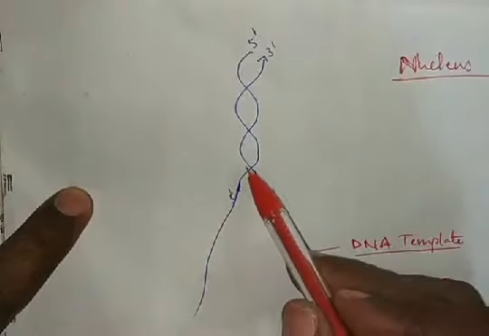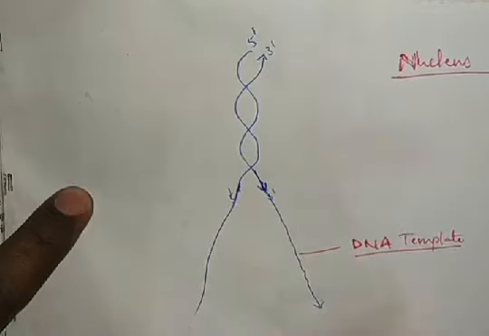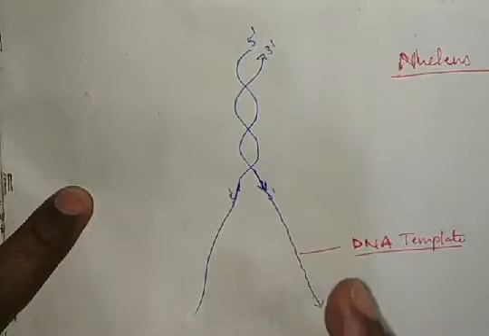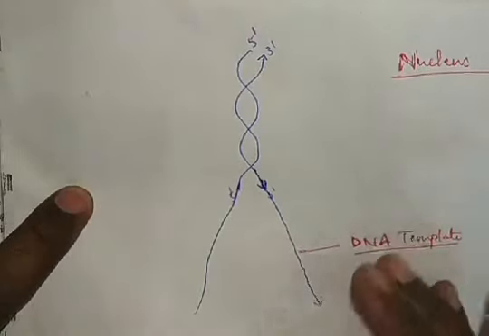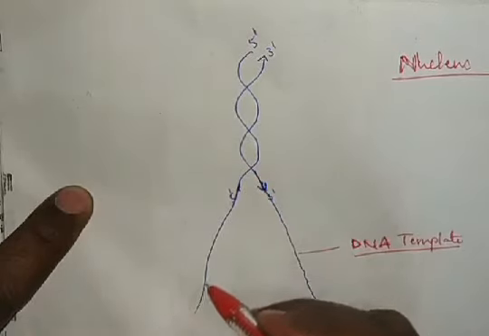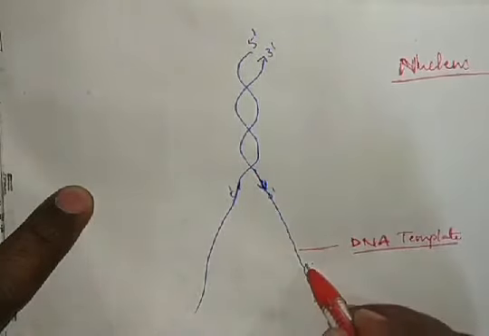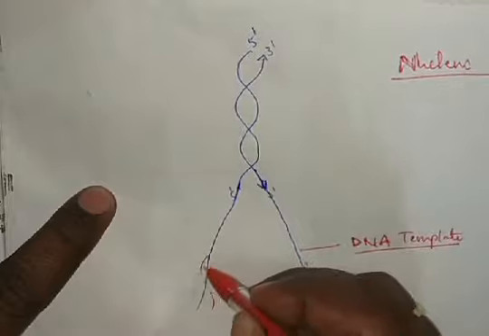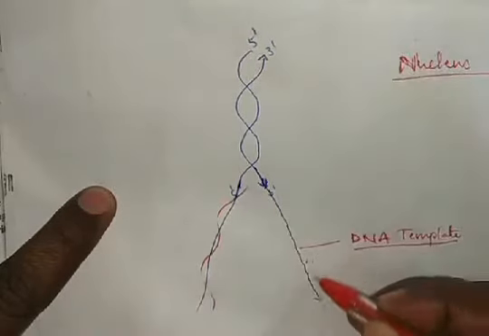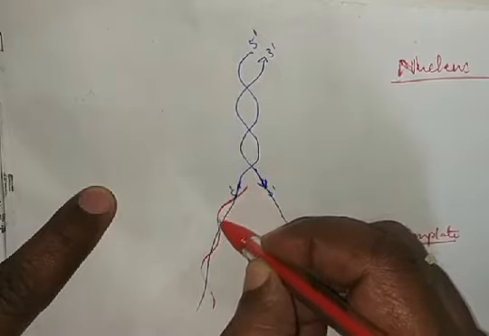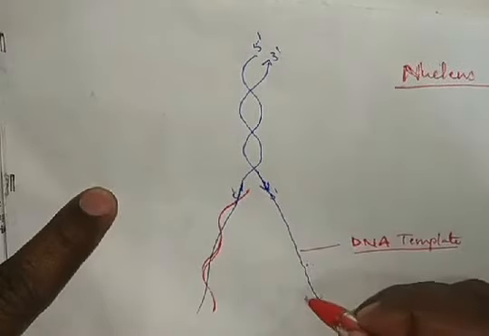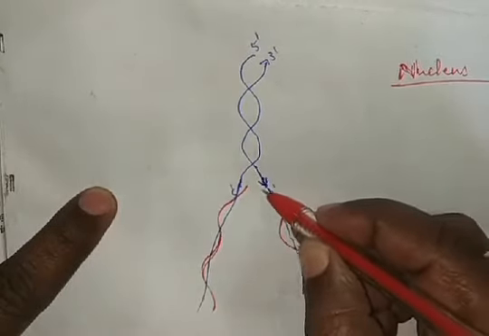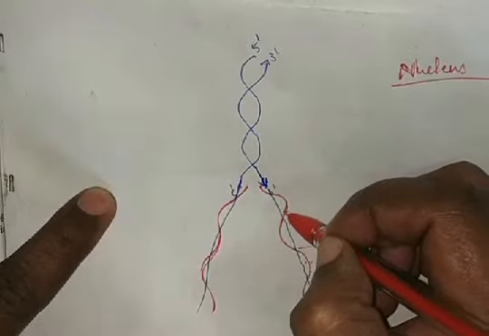So in this, two DNA strands are separated like this. They unwind. Unwind means the winding of DNA is opened. Now two template DNA strands are formed. For these two templates, a new daughter DNA is synthesized like this.